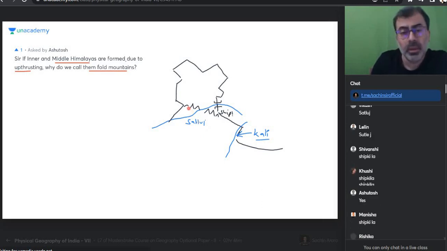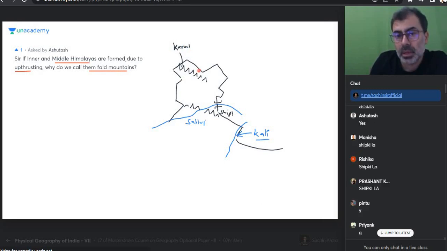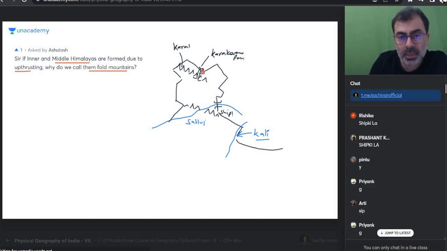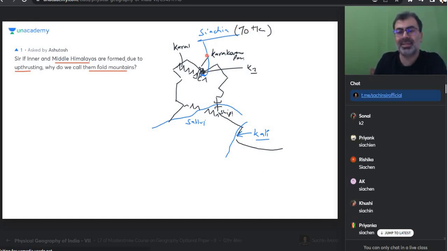Everyone, I want to tell you that this is Karakoram. Get it? In Karakoram there is a pass here. This is the Karakoram pass. The highest peak in Karakoram is K2. There is a glacier here too. Which glacier? Siachen Glacier, a glacier around 70 plus kilometers long. I think 72 kilometers. Apart from that, Siachen, Hisper, Baltoro, these are famous glaciers.